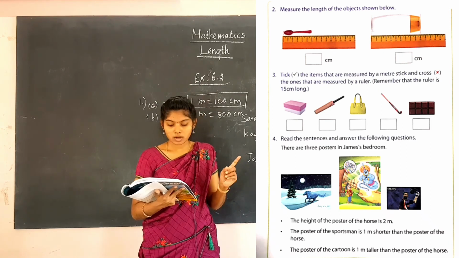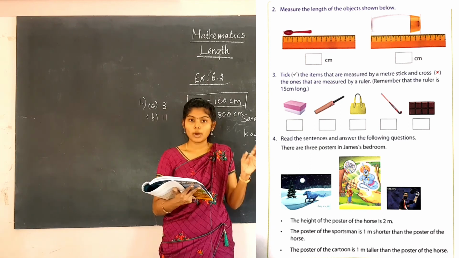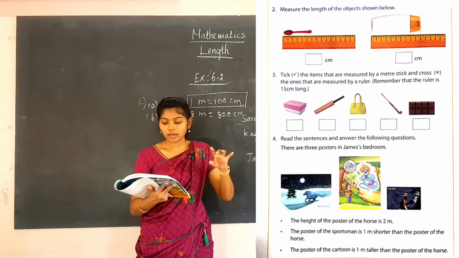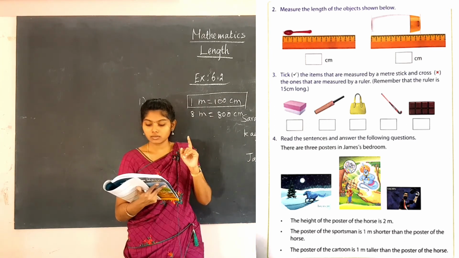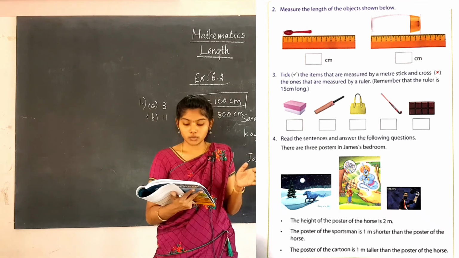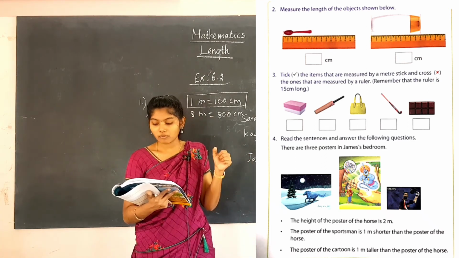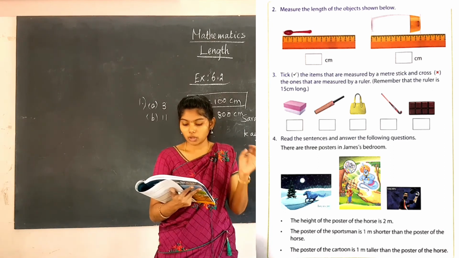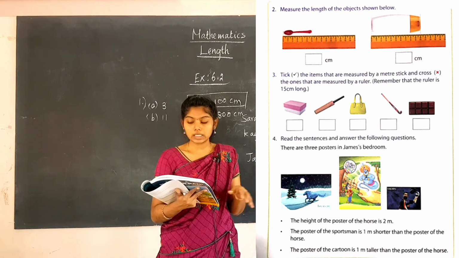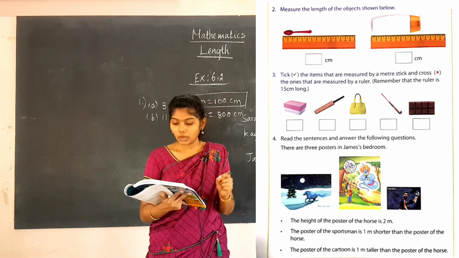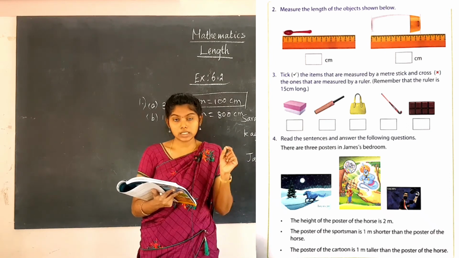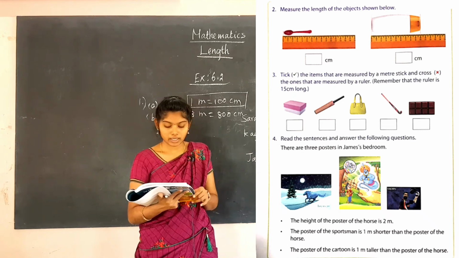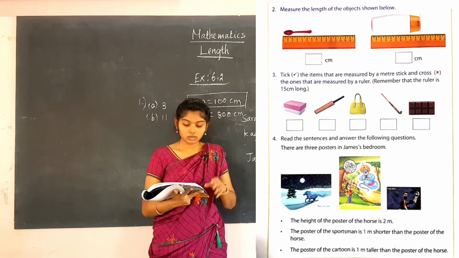So the first one is measured by a ruler, so you have to give a cross sign there. The bat, with the measuring scale, with the meter stick you will use, so you have to give the tick there. The bag you can measure with the ruler, so you can give a cross sign there. And the hockey stick is given there, so it can be measured by using a meter stick. So you have to give a tick. And the chocolate, you are going to do as your homework.